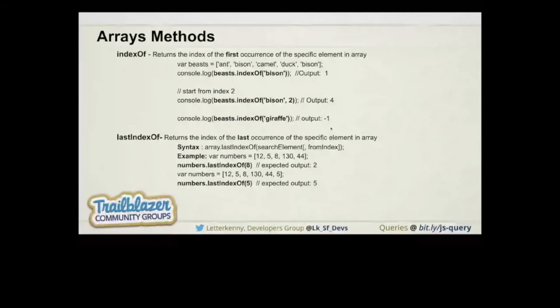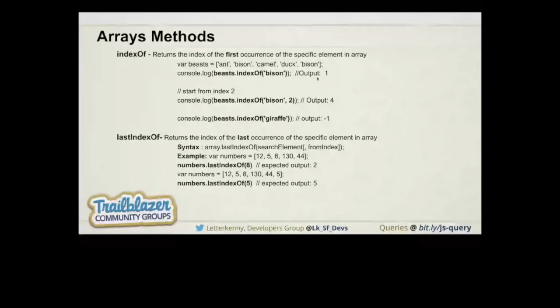So that's how it is working. In the first case, we are not passing any second parameter, so it will just return the first match index. In the second example, we are passing the parameter that gets the second matching index, so it will return 4. And in the third example, we are passing an element that is not available in this array. So in this situation, it will return -1.